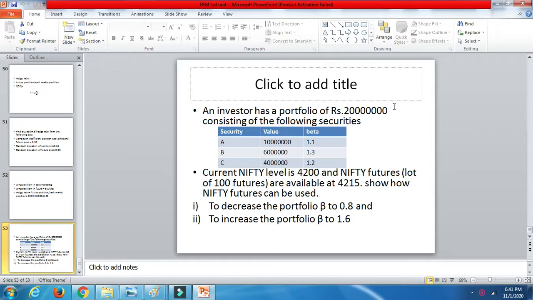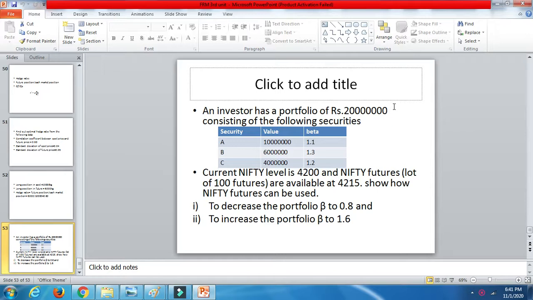Most probably this will be the last class of your third unit. We discussed hedging strategies in my last class, so today is a little bit of an extension to that class. This is one important question which I found in the book, so I thought I'll teach you. Let's check out the question.